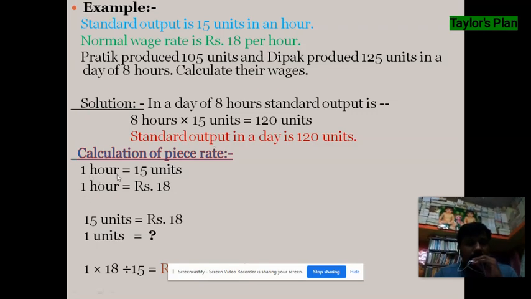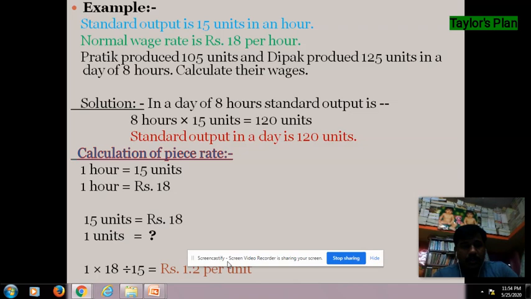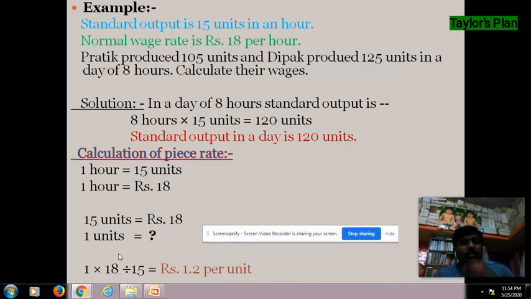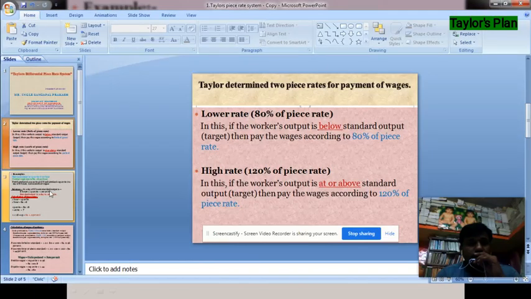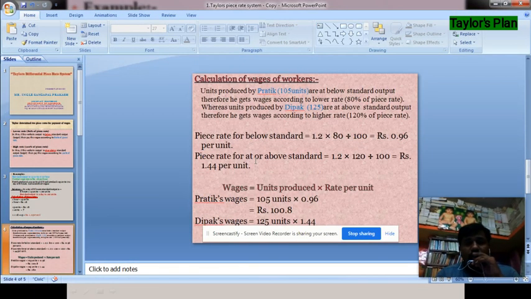Let's see, 1 hour is equal to 15 units and 1 hour is equal to wage rate rupees 18. Means for 15 units the wage rate is rupees 18. Then how much for 1 unit? Here we do the cross multiplication: 1 unit multiplied by rupees 18 divided by 15 units. So we get the piece rate, that is rupees 1.2. Then we have to do the calculation of wages of workers.